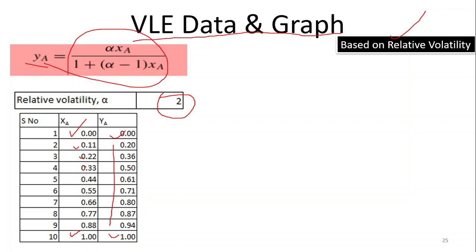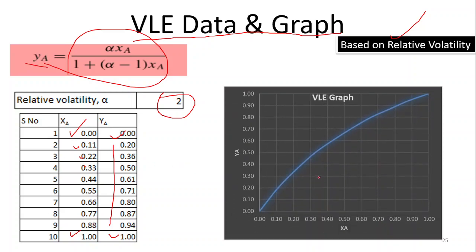Suppose I am going to draw a graph. It looks like this: XA is the X axis, and this is the Y axis. For every X value there will be a Y value for the 10 values, so we can draw a graph. The graph looks like this, but it is not very accurate. To make the graph more visible and clear and to show how important it is, we can add one more line here, that is the Y equals X line.